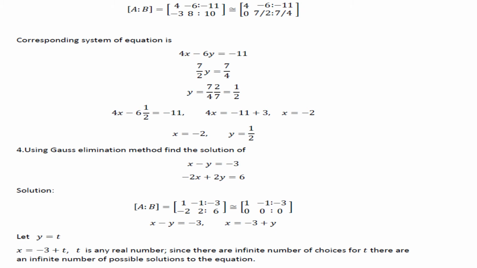So x is equal to minus 3 plus y. So let y is equal to t. So x is equal to minus 3 plus t, where t can be any real number. So depending on the values of t, we can get an infinite number of possible solutions to this equation. So here the number of solutions is infinite.